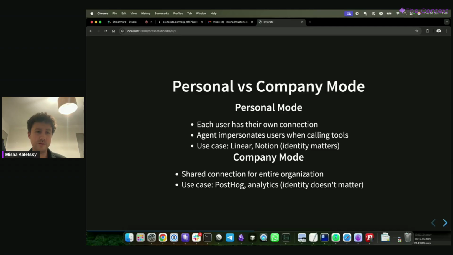Then there are certain MCP servers that either don't support this or there's no great advantage to dividing it up by user. In our case, we use PostHog for our analytics, and they have an MCP server, but it just requires an API key. So we have a way of providing that API key so that the MCP server can authorize, and you're just saying, what errors did we see today? That's what we call company mode. So we have to have a system where we map from a user to what's called an MCP connection key. And it gets pretty complicated because we can have multiple MCP server instances for the different people at the company.